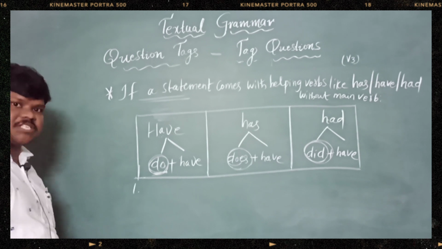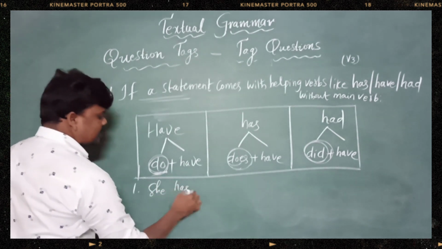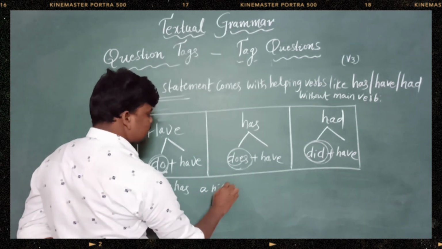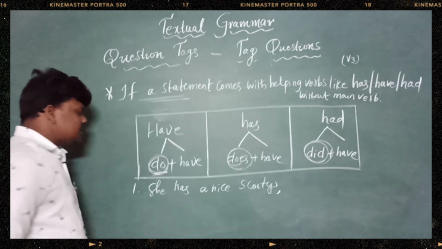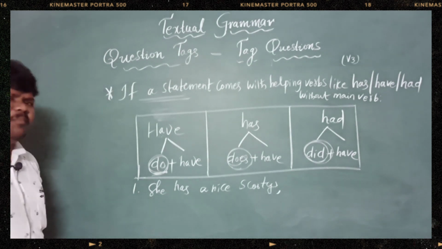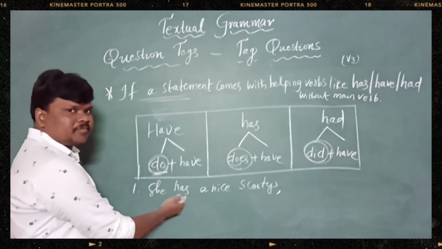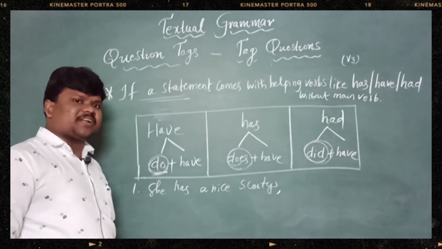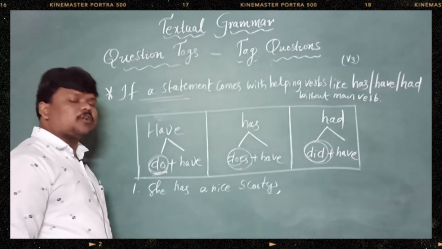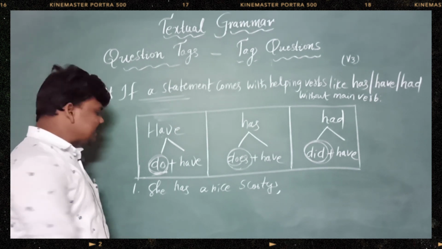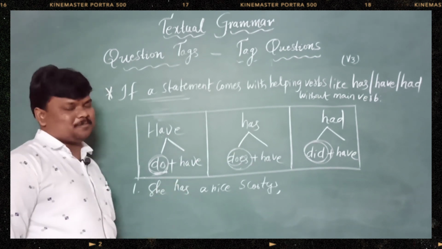First one. She has a nice scooty. Many students think that has is a helping verb here, and they blindly write the question tag for this as hasn't she. So it might be wrong, because here has acts as a main verb.